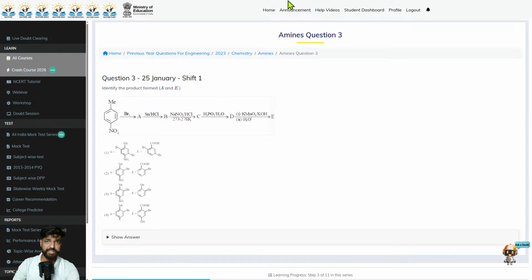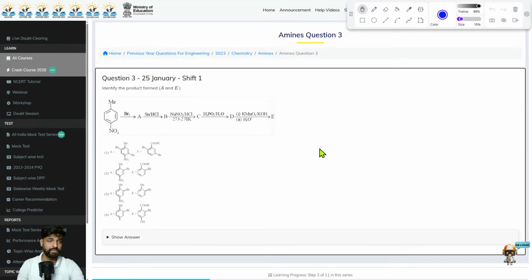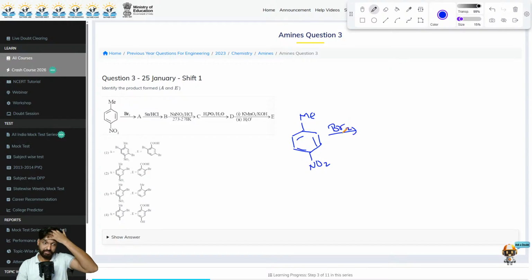So here is a series of reactions. We'll start with the first one and move on to the last. Let us start from the first part. First of all, we have a methyl group present on the ring, and a NO2 group attached to it. Now we are treating it with Br2. What will happen as a result of this?